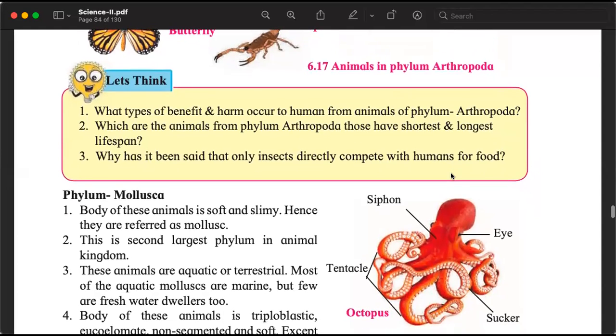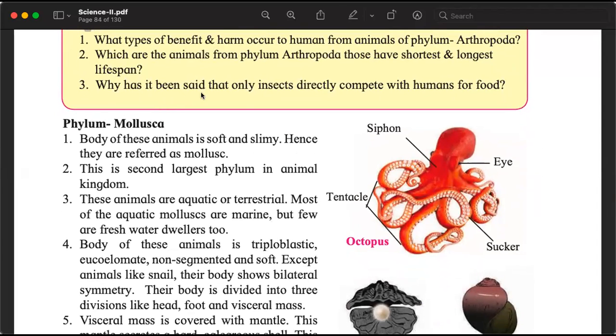And out of these three questions, the most important is, why has it been said that only insects directly compete with humans for food? They compete with humans for food. Very, very important question. Think.